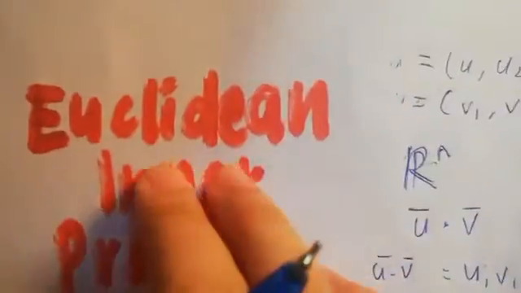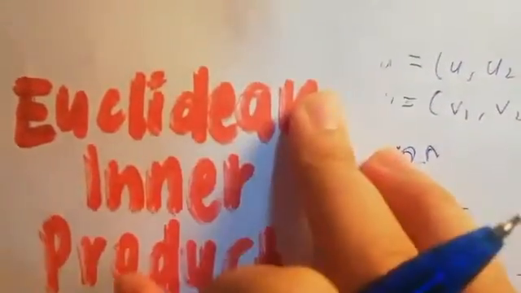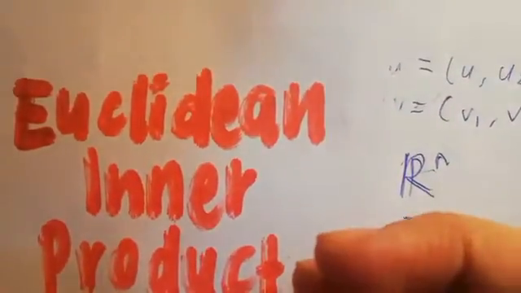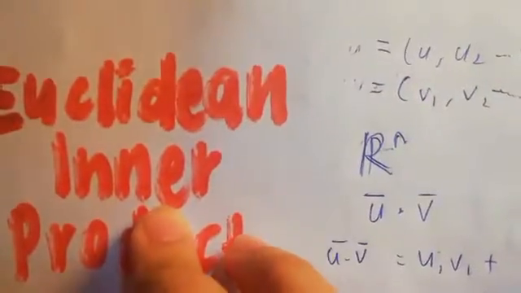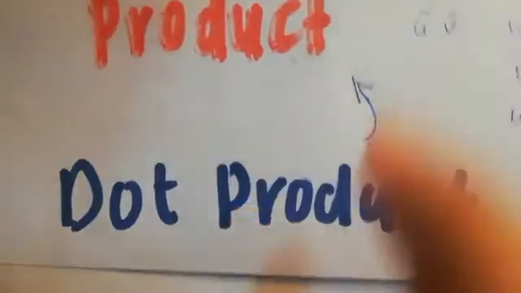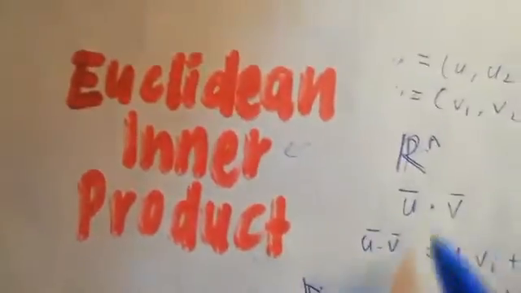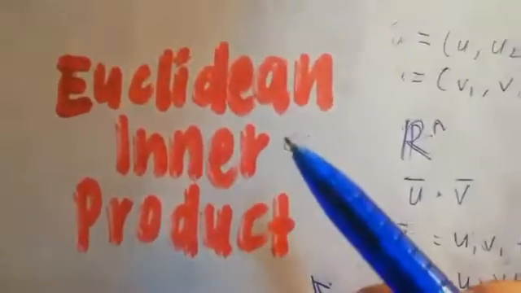Note that when n is equal to 2 or 3, the Euclidean inner product is also called the dot product. Yes, dot product. And I forgot to say why this is called inner: when we dot this product, we can see that u1, u2, dot dot dot un are the components of the vector u. So that's why we call it the Euclidean inner product.